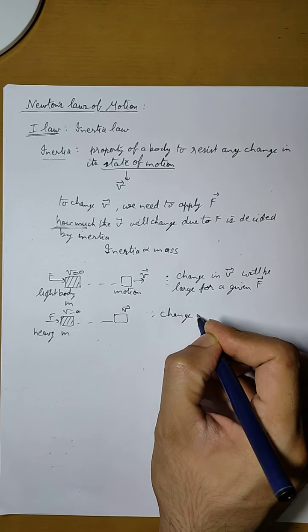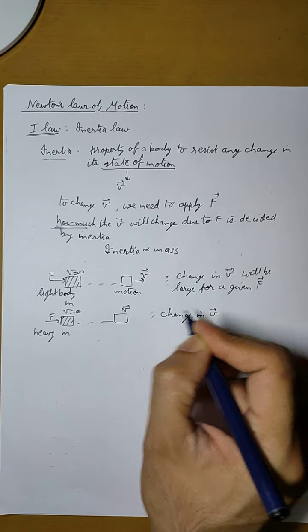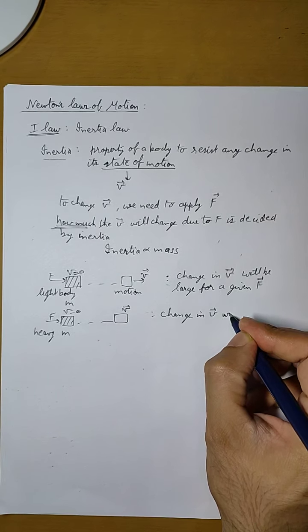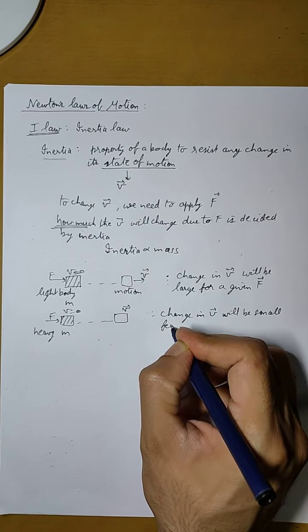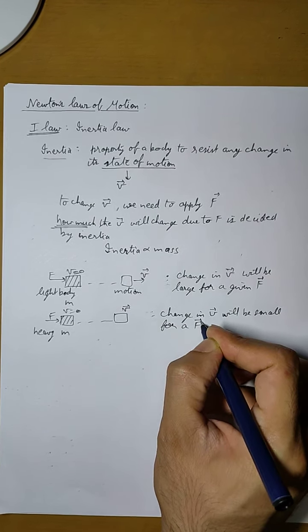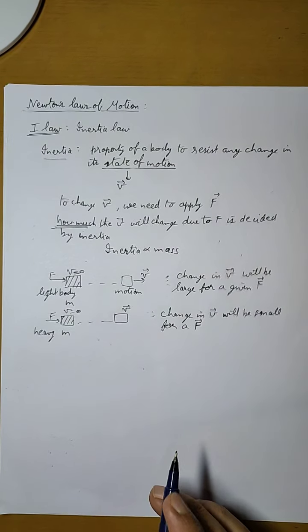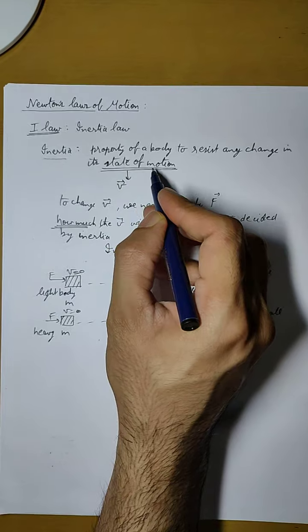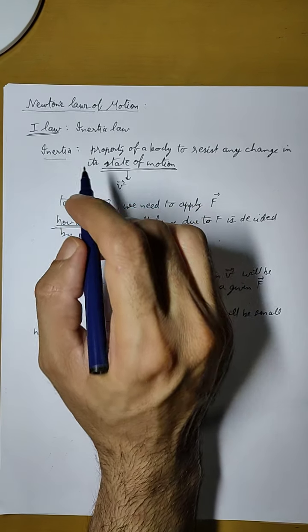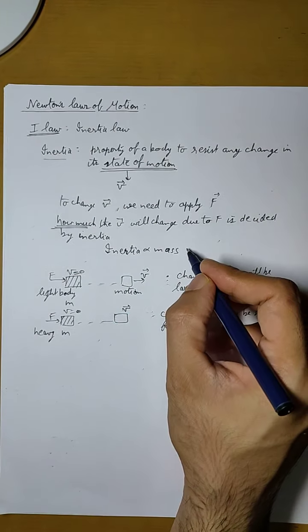But this change in velocity from v equals 0 to v equals v will be small for a given F. So whatever the change in the state of motion, that will be governed by this concept of inertia, which is directly proportional to mass.